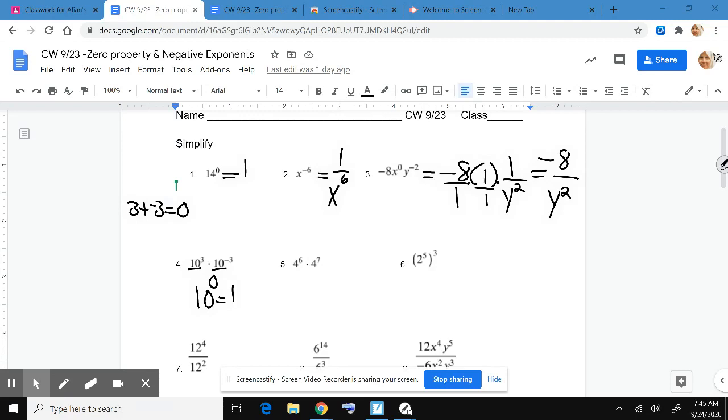4 to the 6th power times 4 to the 7th. Keep the same base 4 and just add your exponent. 6 plus 7 is 13. Let's try to write that over again.